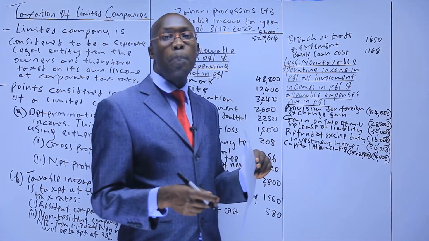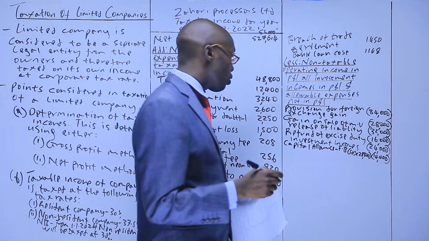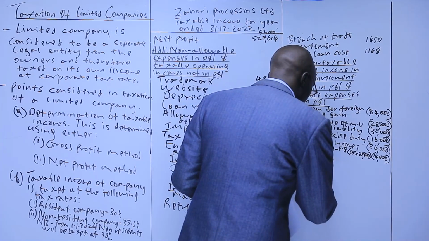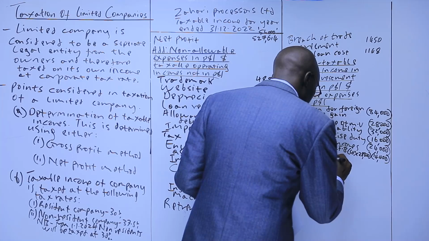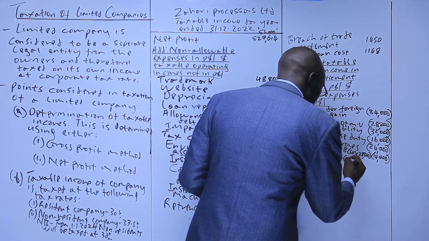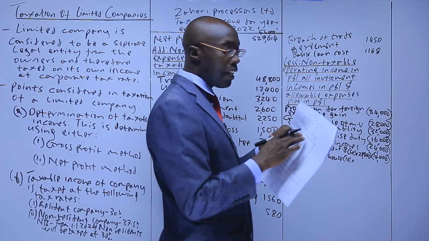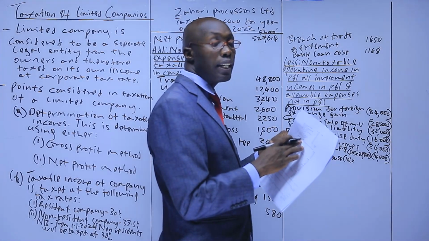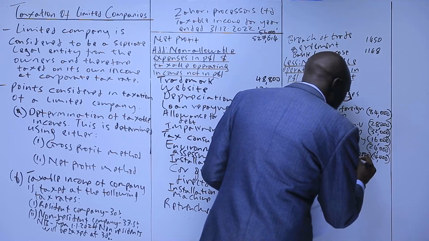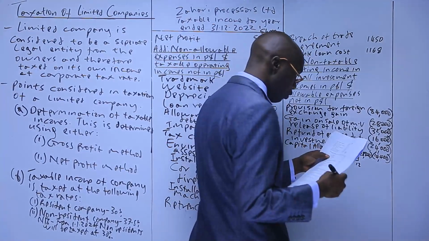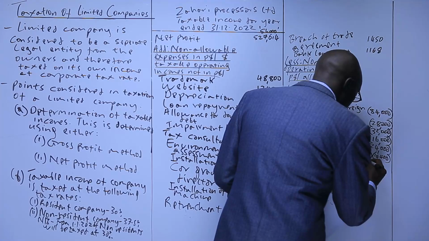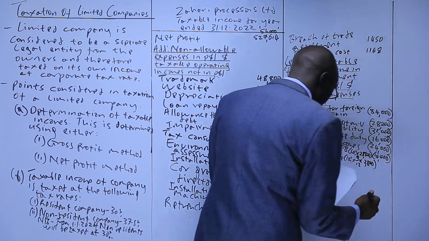Warehouse, that's supposed to be capital allowance at the rate of 10%. So we'll have here warehouse, which is supposed to be 10%. And then this we said we consider time from 1st April. Those are 9 months to the end of the year. So times 9 over 12 of 2800. That we will compute in a while.